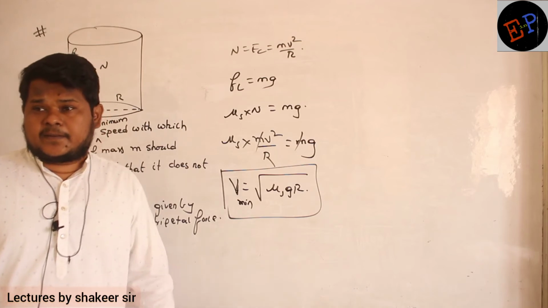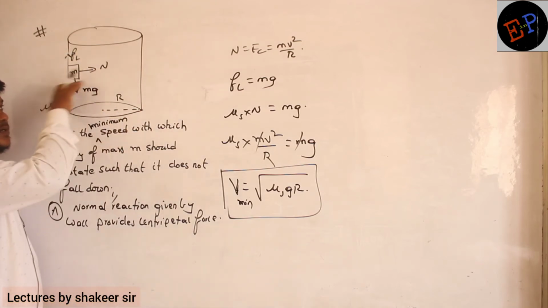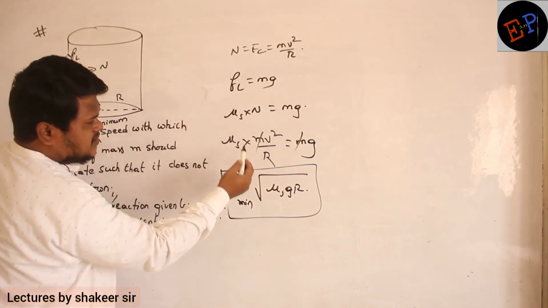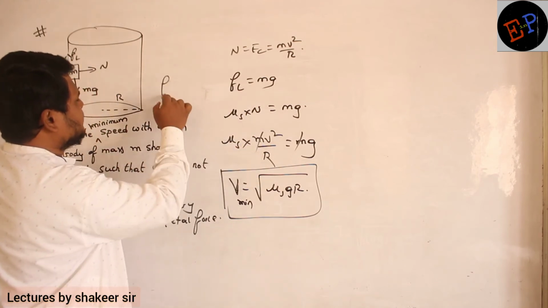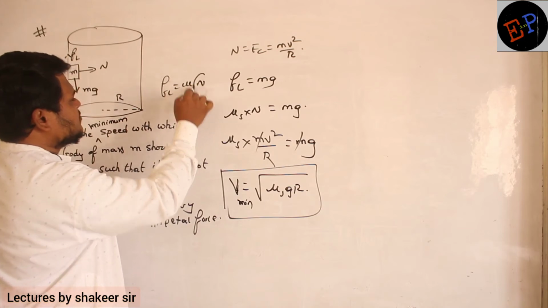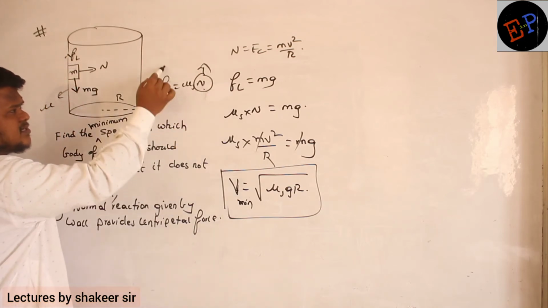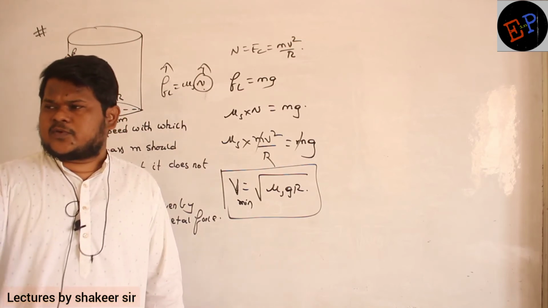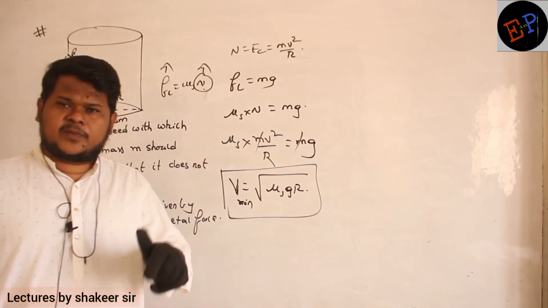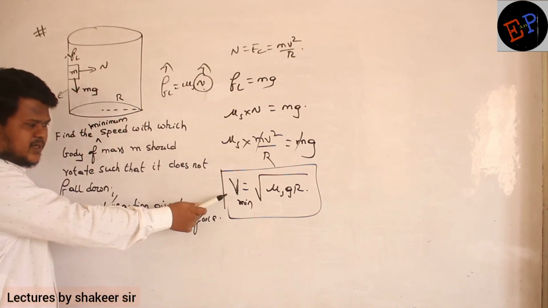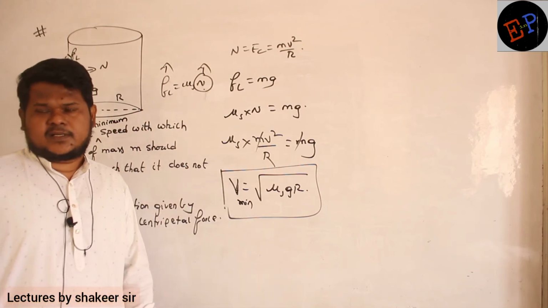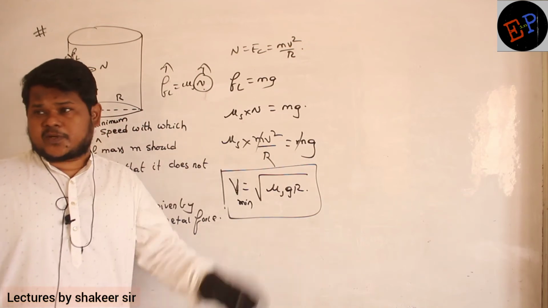Why? Because when he increases his speed, normal reaction must increase. The limiting friction formula is mu s into N, so this value also will increase. If normal reaction increases, limiting friction also increases. So the body can move with any velocity, no problem. But there will be one minimum velocity, and this is that minimum velocity. If he travels with a velocity less than this, he will fall down. If he travels with a velocity greater than this, no problem.